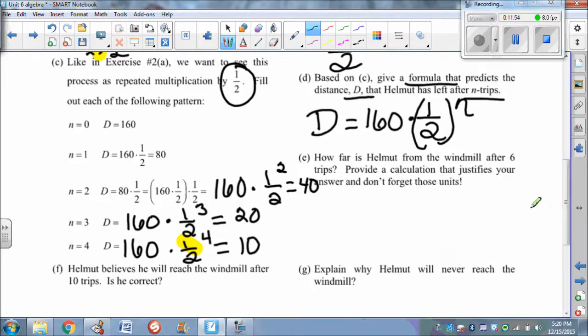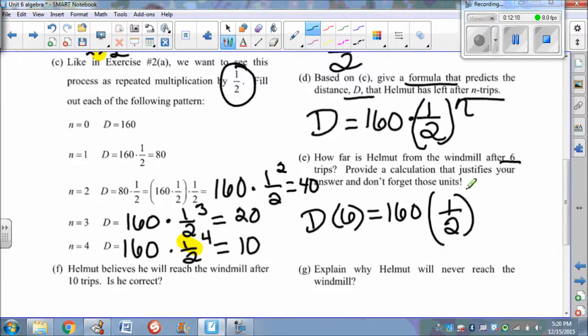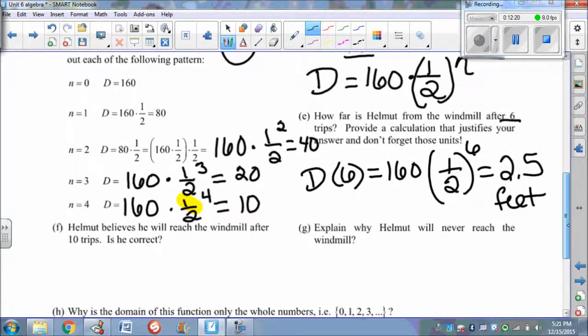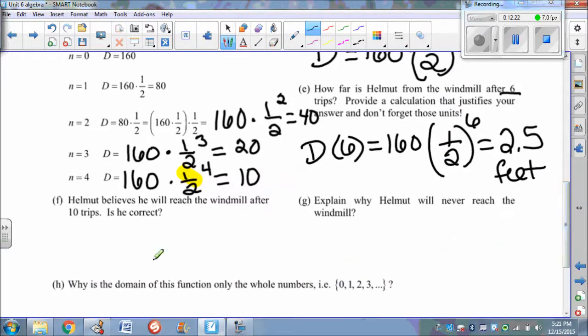It says, how far is Hellman from the windmill after 6 trips? Provide a calculation that justifies your answer, and don't forget those units. So what about D of 6? 160 times 1/2 to the 6th power, and 6 trips. So he's now 2.5 feet from the windmill, or that's how much distance he has left to reach the windmill.